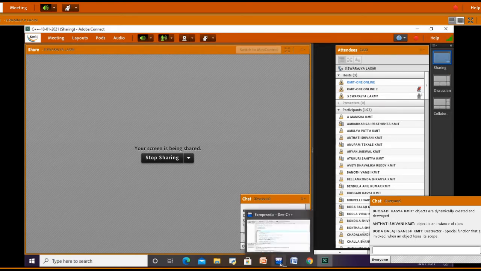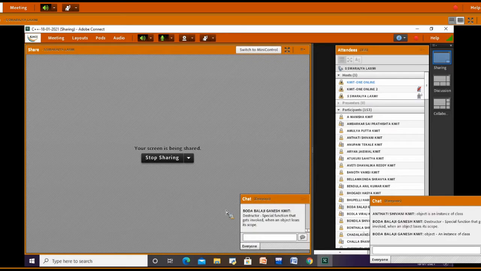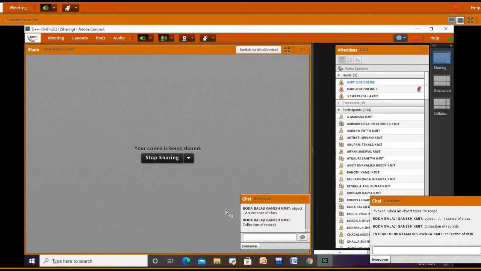In unit 4, we'll study about files. So what is a file? First point, what is a file? It's a collection of records here. Coming to the definition of a file, we have a collection of data or collection of records, or at the lowest end we can also say a file is nothing but a collection or sequence of ones and zeros. So that is nothing but a file here.